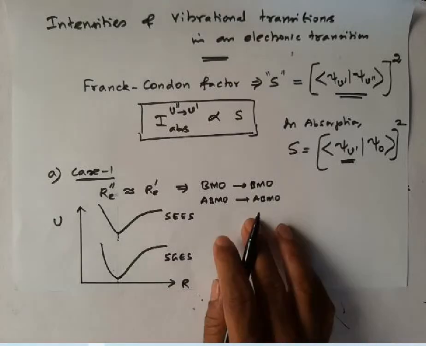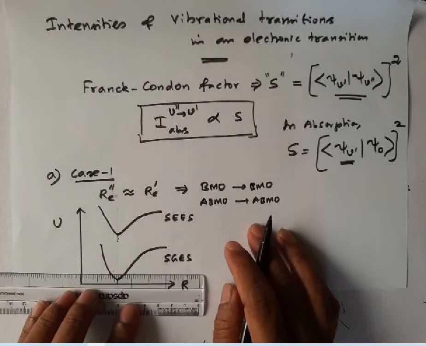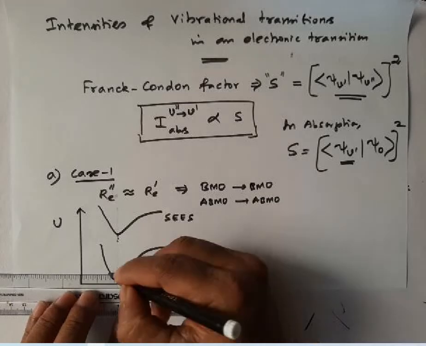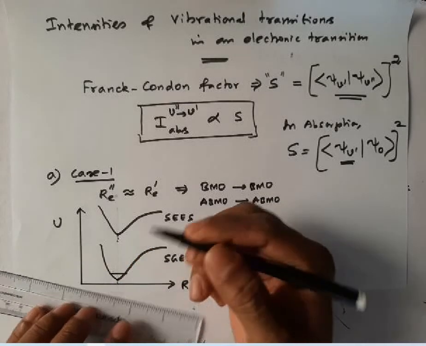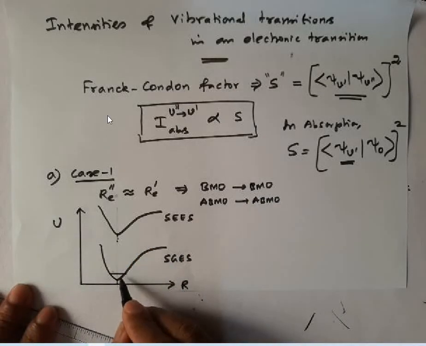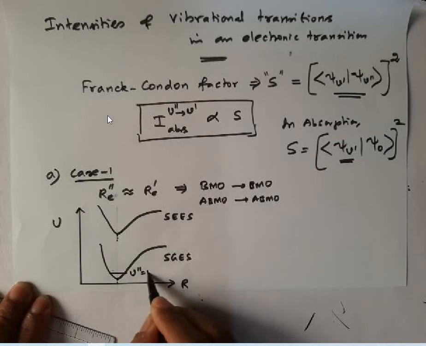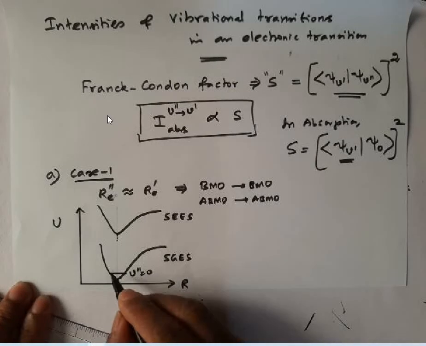If it is equal, then which transition will appear with the maximum intensity? You know very well, from the ground state the transition always appears from the ground vibrational state, and the probability of the ground vibrational state is maximum at the middle.